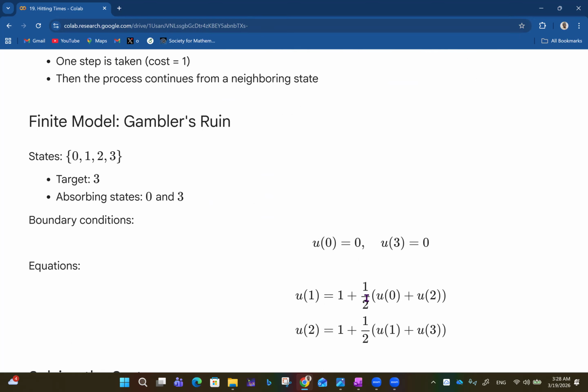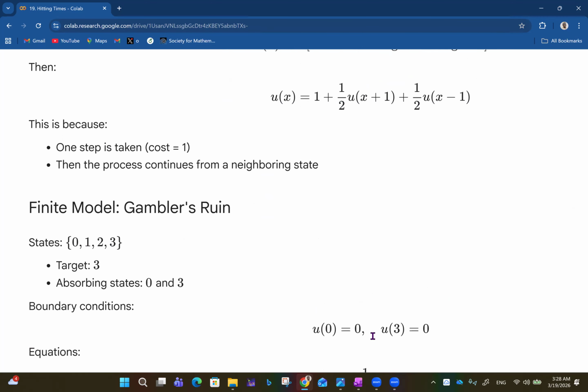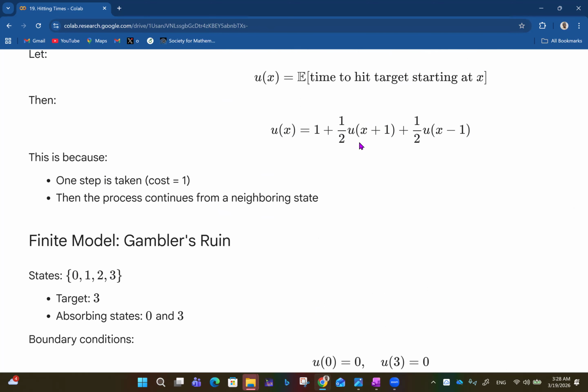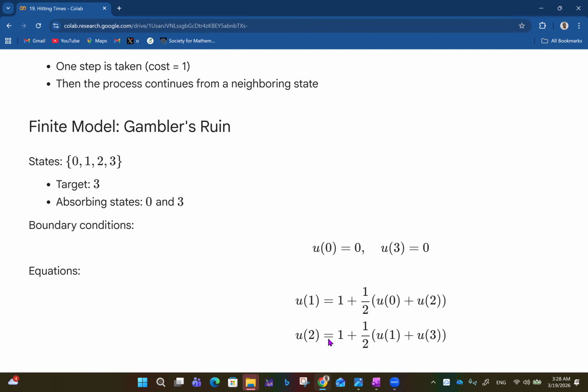So we have 1 plus half into u of 0 plus u of 2. Then for u of 2 now, we have set 0 and 3 as boundaries, so we are now focusing on u1 and 2. So for 2 now, if you put 2 here, we have 1 plus half u3 plus half u1, right? So that means u of 2 is 1 plus half u1 plus u3.